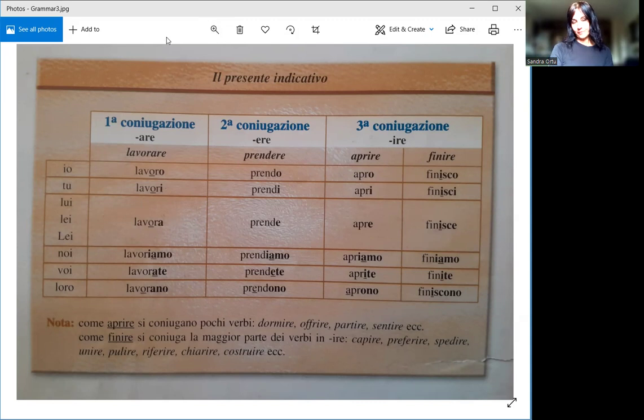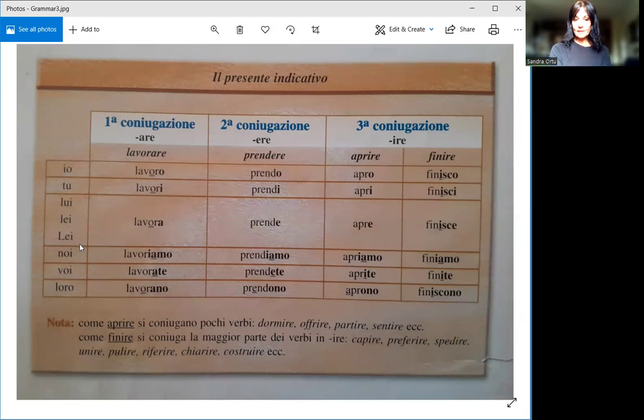So for example, just to say a little sentence, if I want to say, for example, she takes the train. So she is lei prende, and then il treno. If you saw at the previous recording, il treno, train.